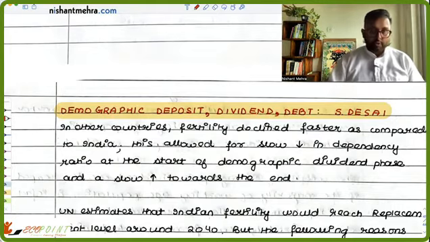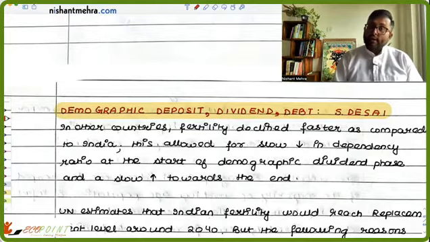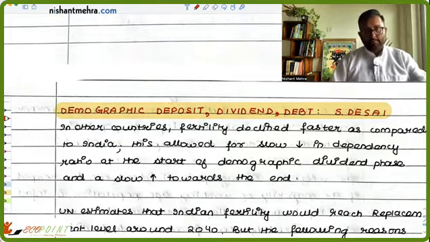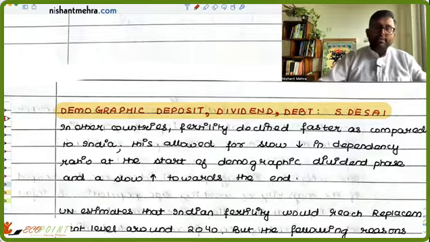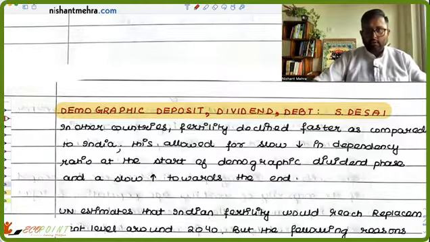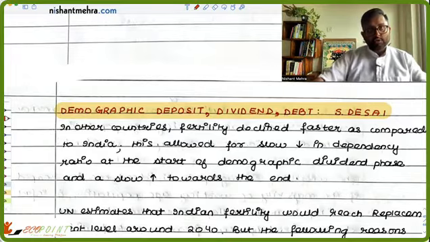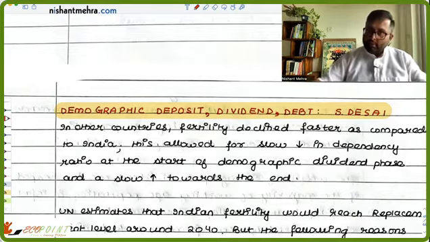So you cannot expect children to work, right? So the dependency ratios were falling slowly at the initial phase of the demographic dividend because fertility was declining. While if you look at the end phase of the demographic dividend, you will find that in those countries dependency ratios suddenly increased a lot because of the elderly population getting huge. But in our country, it will increase slowly because there was a slow decrease in fertility. So there was a slow decrease in the dependency ratio, and there will be a slow increase in the dependency ratio also.